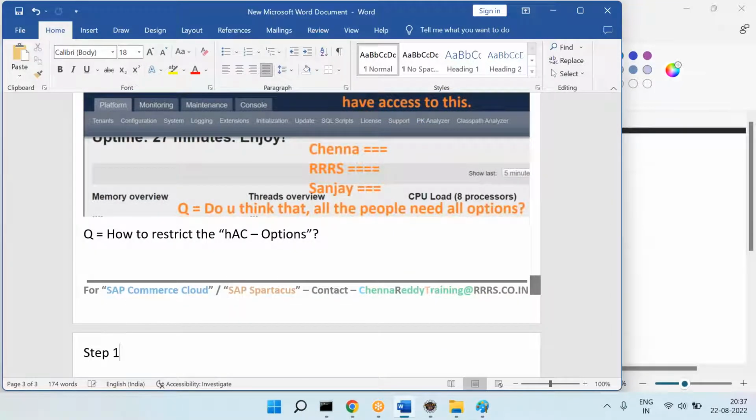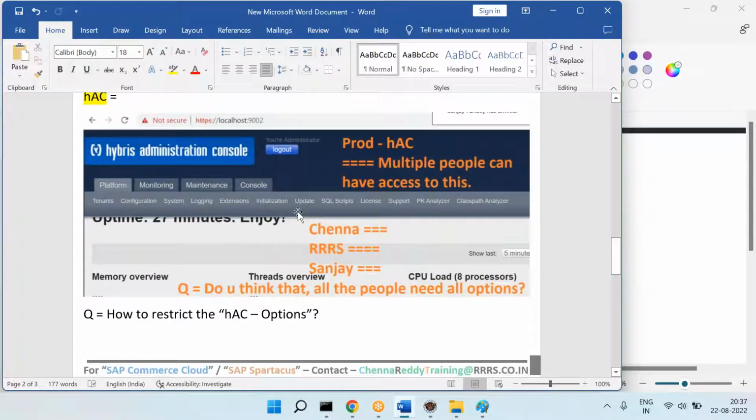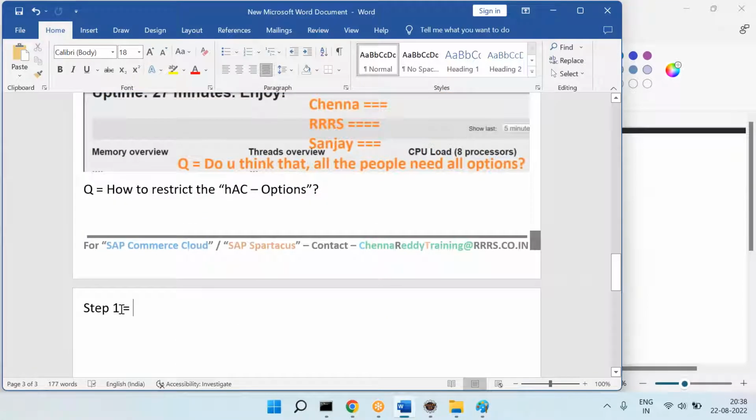For that, step number 1 is, now let's say for Chenna some options are required, for RRS some options are required, for Sanjay some options are required. So that means first I need to create these users. Are these users employees or customers? Whoever is using the hAC, are they employees or customers? Employees. Very good. Okay. So therefore step number 1 is create user (employee).